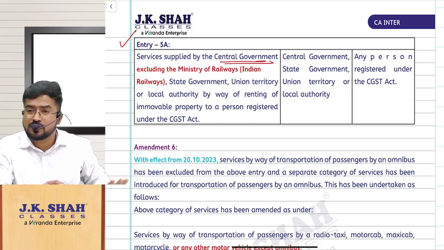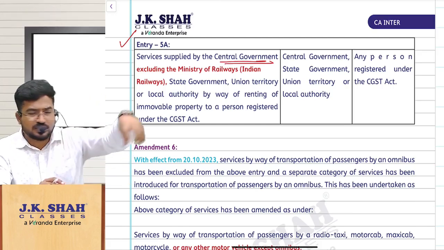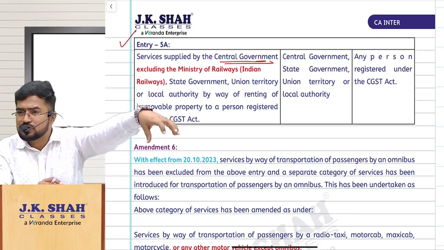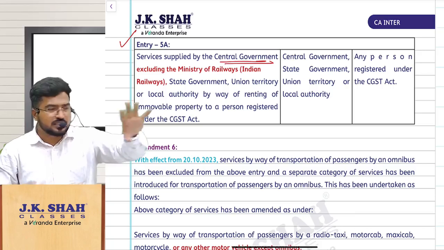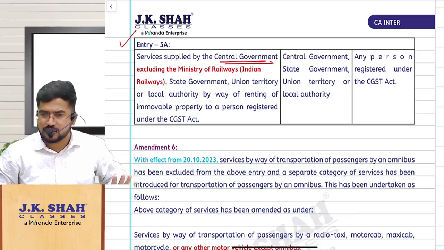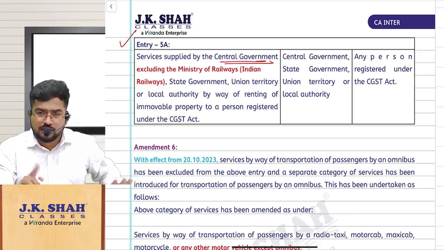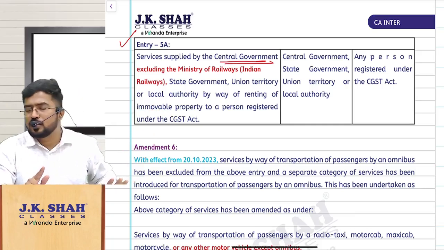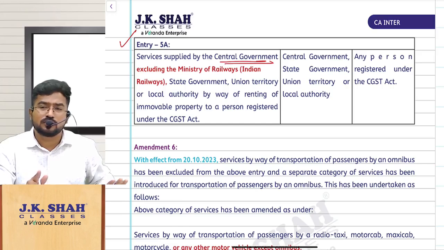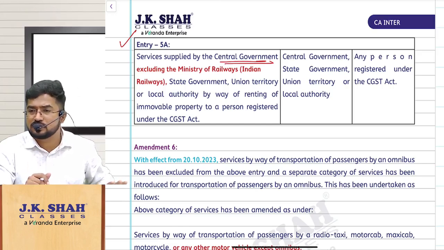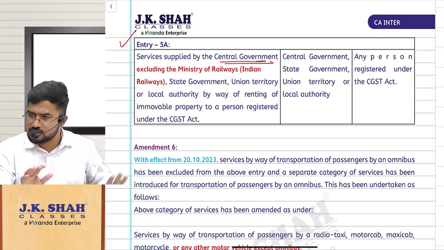Do you remember that we have discussed, sir, Greater Chennai Corporation is giving a shop on rent to a small saloon shop, or it is giving a shop on rent to a company. So registered or unregistered, you have to see the recipient. So if the government is providing services to a registered person in the name of renting of immovable property, who is liable to pay GST? Registered person, the recipient has to pay.